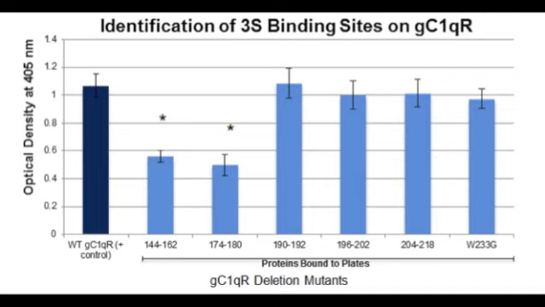As compared to a positive control, it was seen that GC1QR proteins with deletions in residues 144 to 162 and 174 to 180 exhibited significantly lower levels of binding to 3S. These residues were then considered potential 3S binding sites on receptor GC1QR. All other deletions were not significantly different from the control and exhibited significantly higher 3S binding as compared to these two residues.